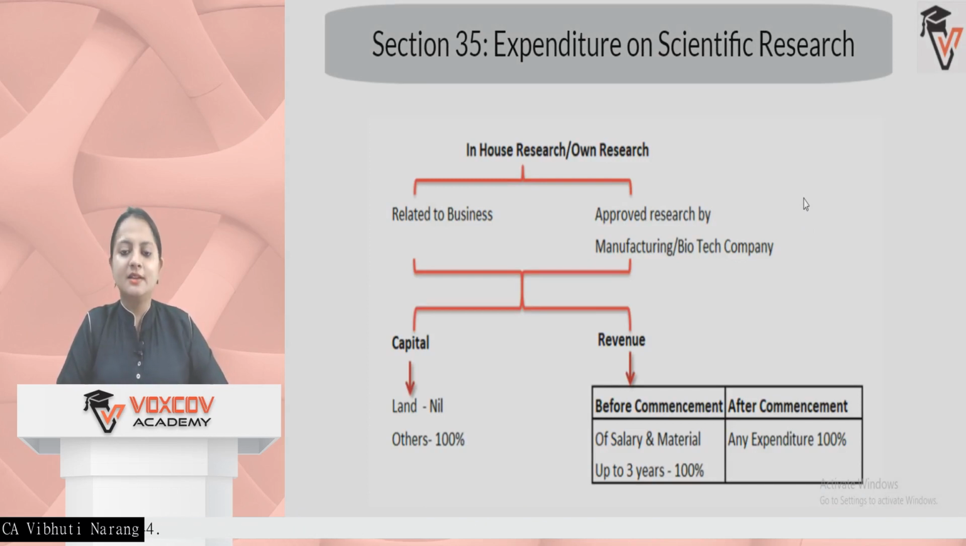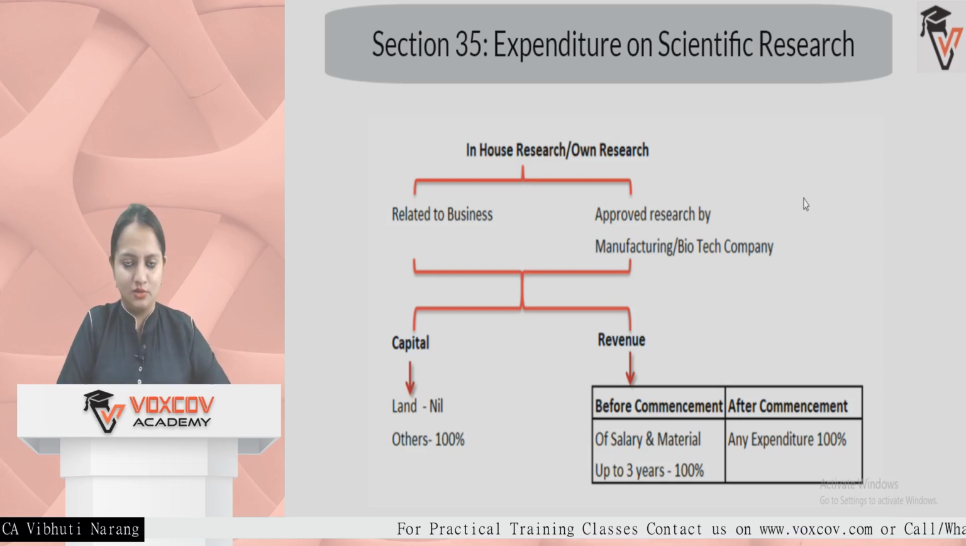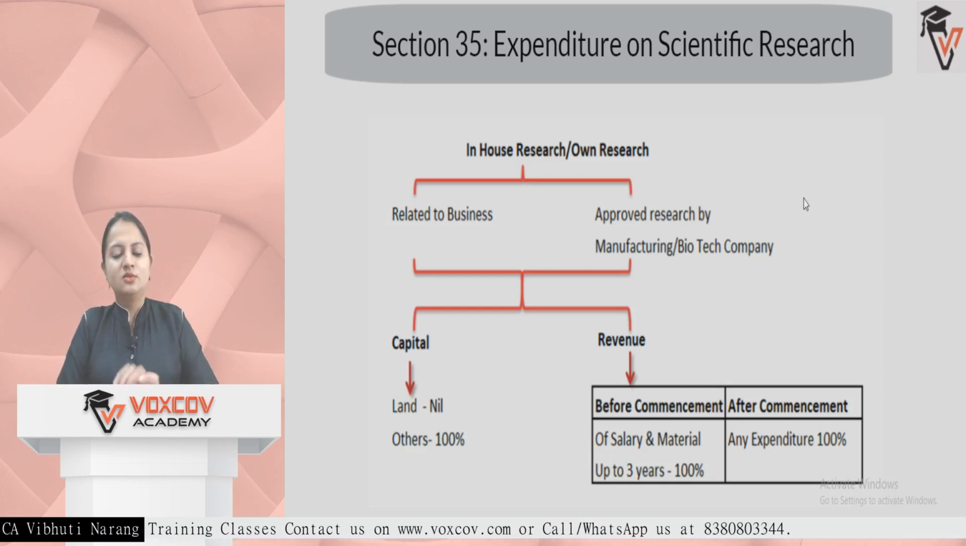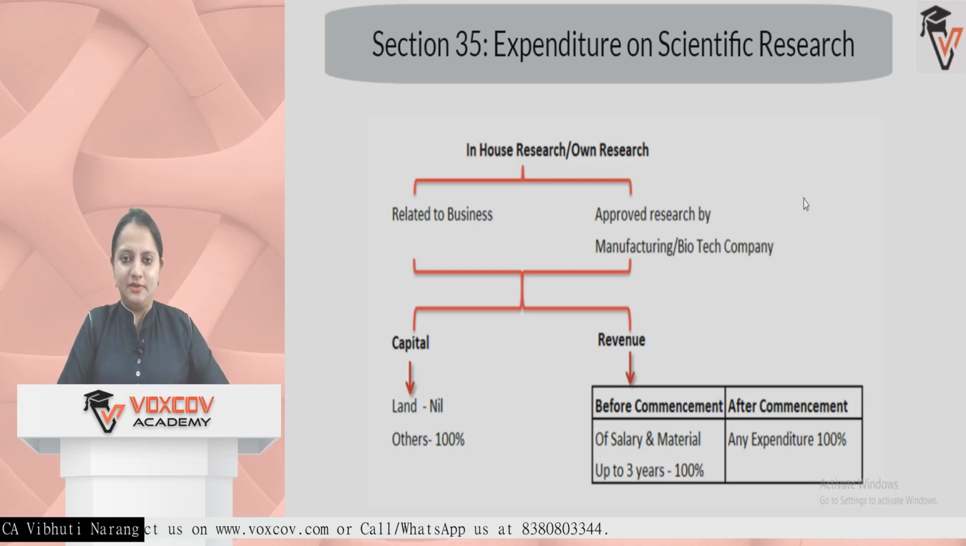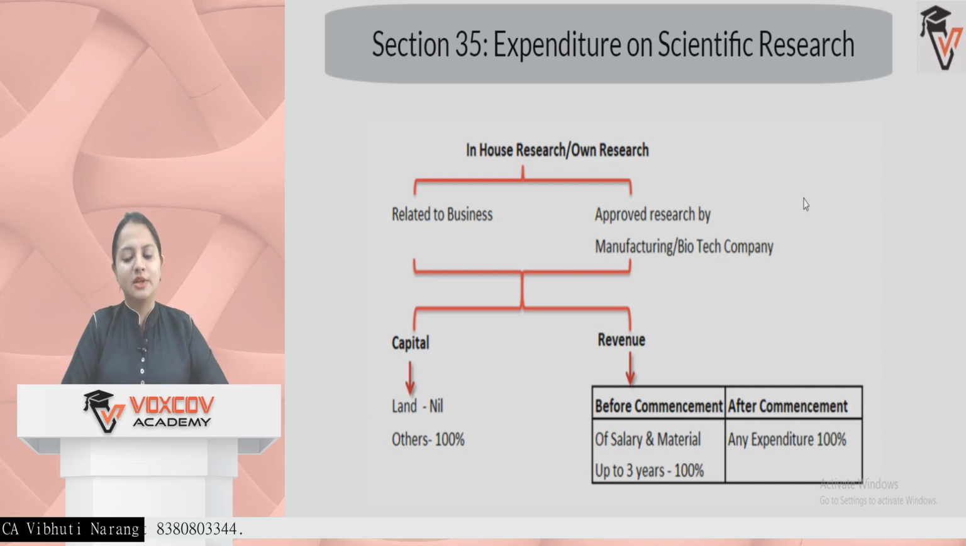and secondly there are some approved research companies. The deduction is available for some manufacturing or biotech companies who are into in-house or own research purposes. Now, for these two types of categories, it can be either related to the business or approved research by the manufacturing or biotechnology company. Two types of deductions are available. One is of capital nature and the second is of revenue nature.